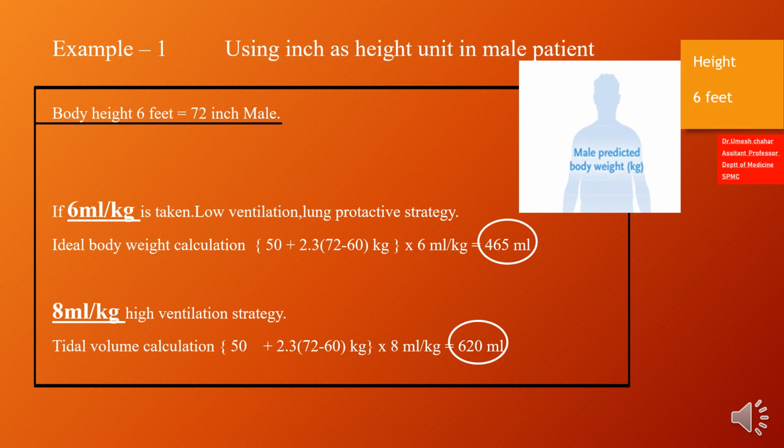8 ml/kg, high ventilation strategy. Tidal volume calculation: 72 inches minus 60. The result is multiplied with 2.3 and a factor of 50 is added to obtain ideal body weight in kilograms. To obtain tidal volume, multiply by 8 ml/kg. 620 ml is the resultant tidal volume.